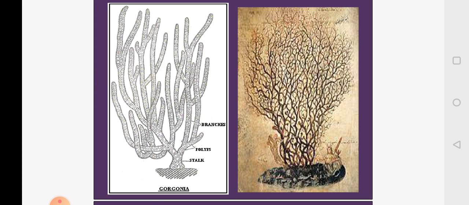And on the left side in the diagrammatic representation, you can see there are polyps sitting inside the meshes. So this looks like a fan, so it is commonly called a sea fan. The identifying feature is branching in one plane and there is a basal plate.